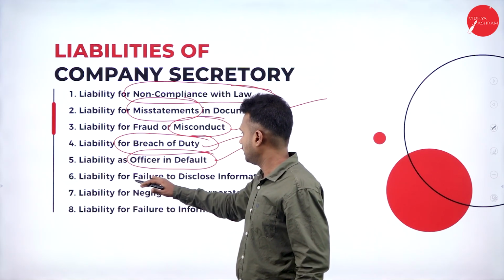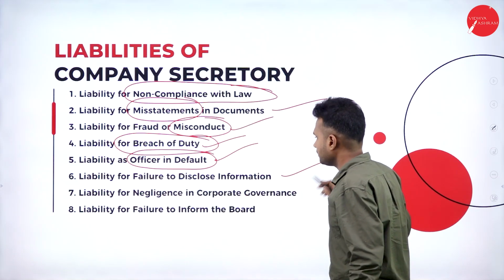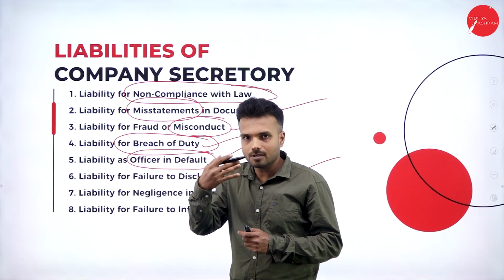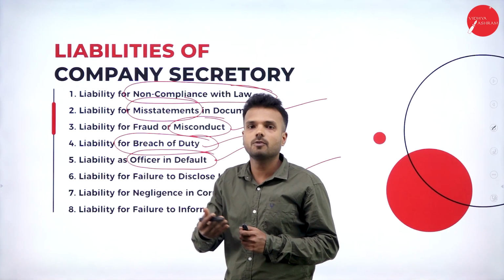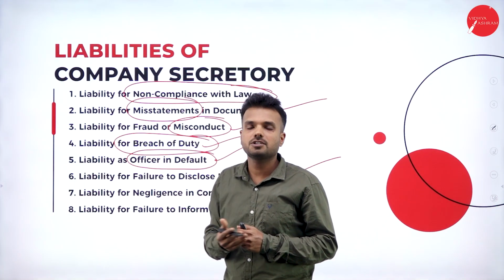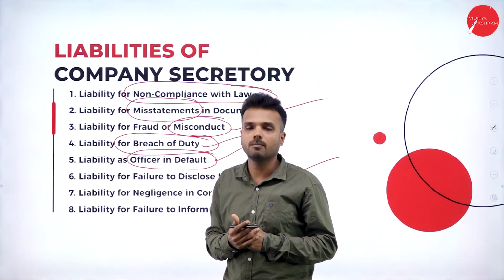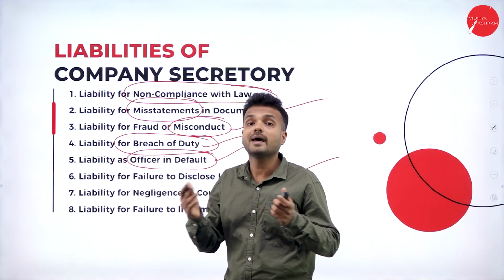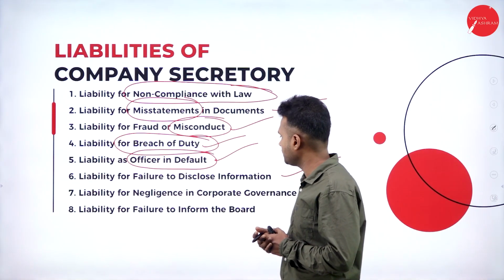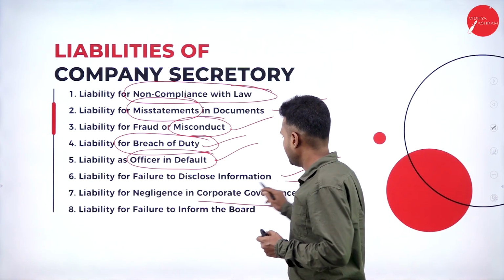Liability for failure to disclose information. Okay, he is liable to disclose all the information that is relevant for the board of directors, that is relevant for the shareholders, that is relevant for the registrar of companies, that is relevant for the general public, transparently, without manipulating. So he is the responsible person. Liability for negligence in corporate governance.